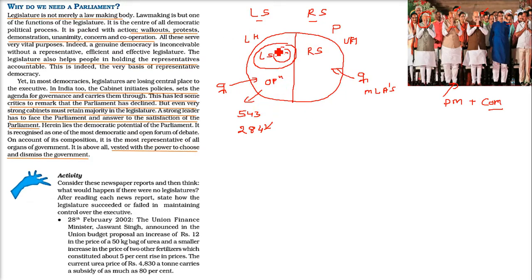So legislature is not only making the law. So what can the opposition do? If the government is not doing their work properly, they can do walkouts, they can protest against the policies of this government, they can put on some demonstration. There is also unanimity, concern, cooperation.